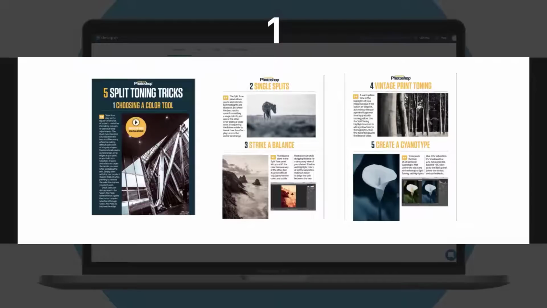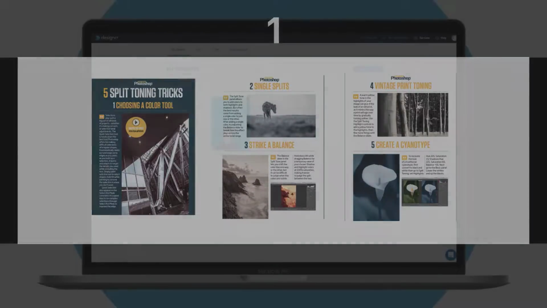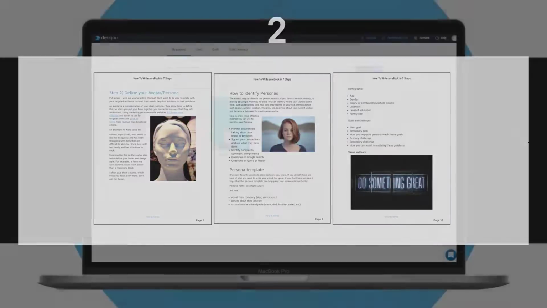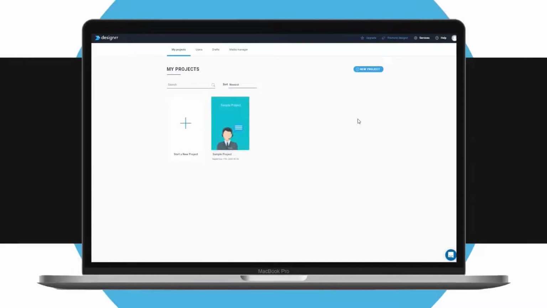And so Designrr won't be able to read all the information in order to extract and import it. The second type of PDF is a textual one, and it can be imported. As in this example, there are simply text and images, and this makes it easy for Designrr to extract the text and images and then import them into the system. So now you know what type of PDF file can be imported.